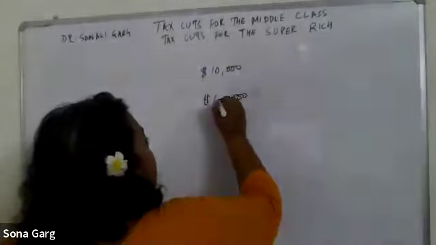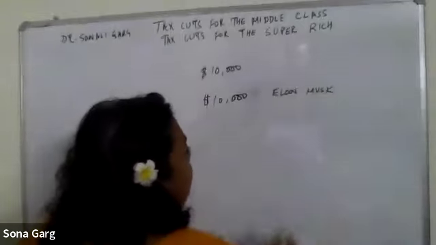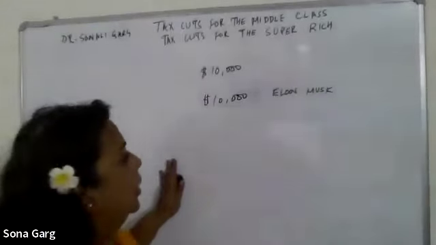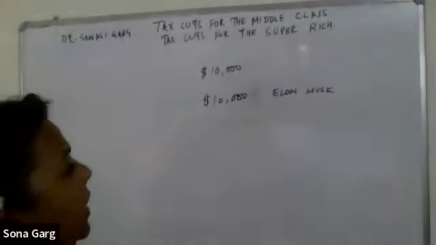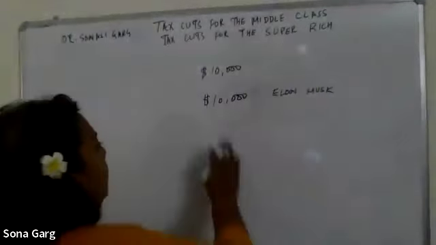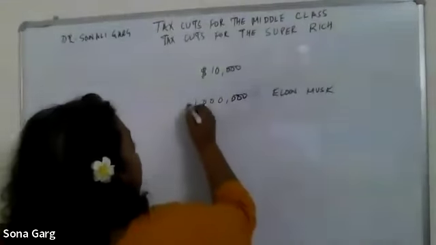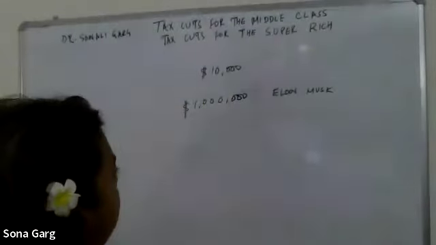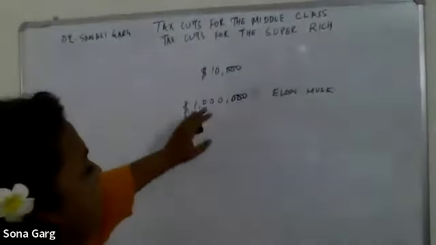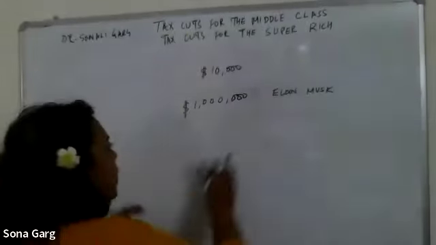to somebody like Elon Musk. Let's say Mr. Elon Musk gets a tax cut of $10,000. He will probably not change his spending pattern at all. Maybe even a tax cut of, let's say, $1 million, for him, given his net worth and how much income he gets from whatever sources, his spending will not change. All right.